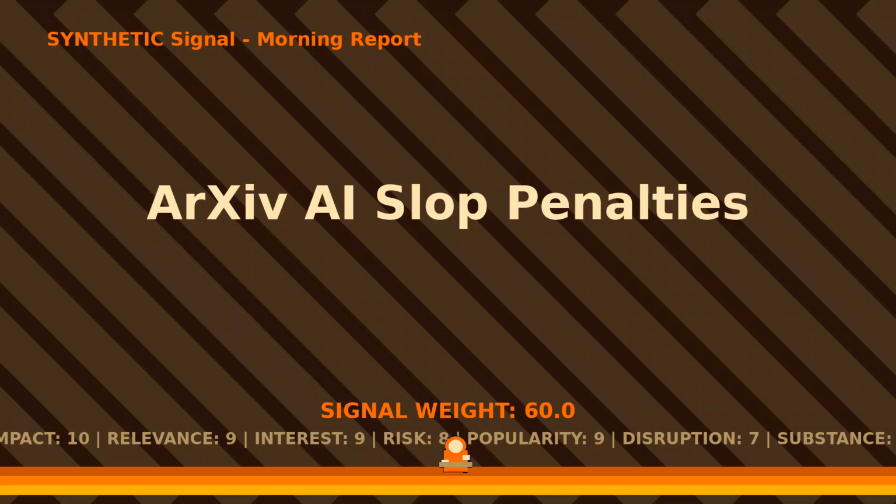Researchers found submitting work generated entirely by artificial intelligence, including hallucinations or fake citations, face a 1-year ban from the platform. Subsequent submissions from these authors will require formal peer-reviewed publication before appearing on ArXiv. This represents a significant tightening of standards for one of the most vital preprint servers in mathematics and physics.